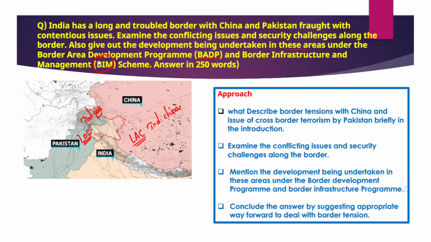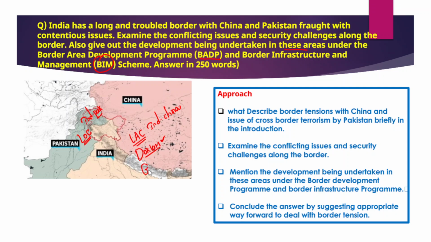We all know that we have troubled borders with both China and Pakistan. Both China and Pakistan are neighbors. In recent times, we have seen that at the Doklam Plateau, there were minor skirmishes between Indian forces and the Chinese People's Liberation Army.